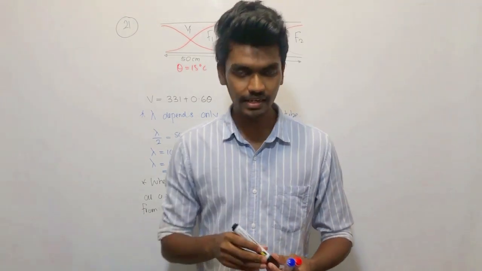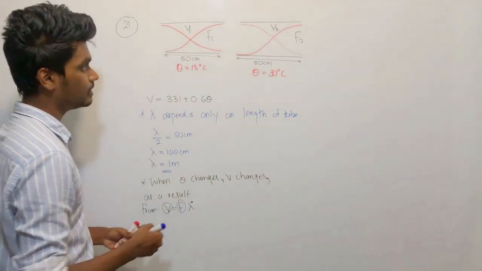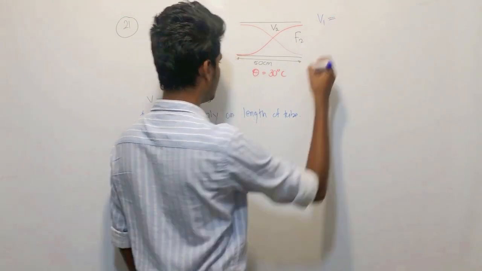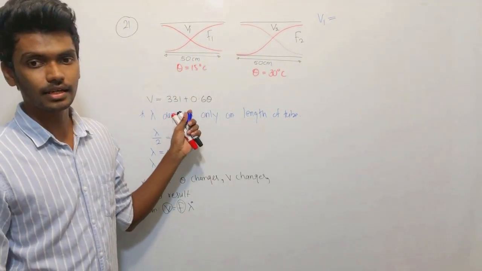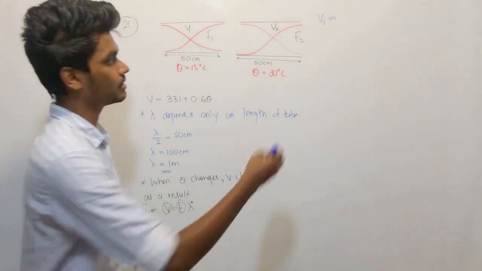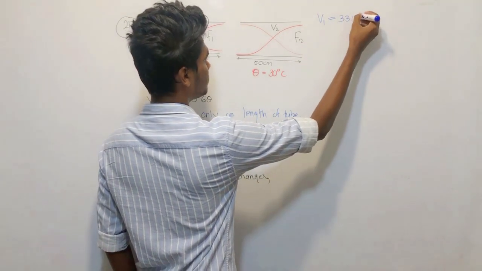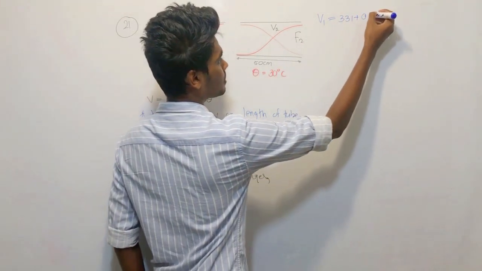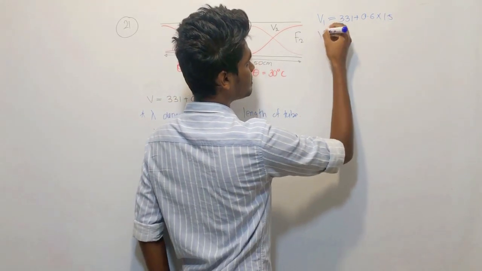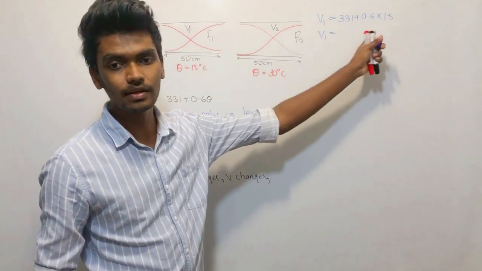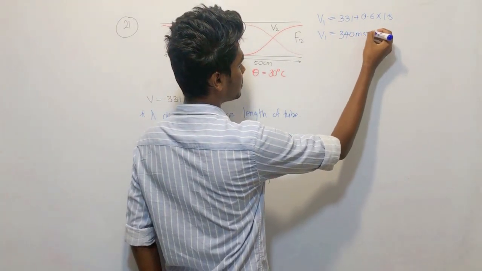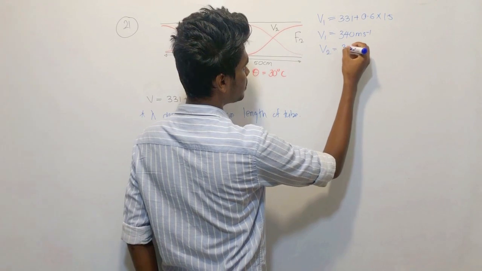So yes, let us find first of all v1 and v2. v1 is 331 plus 0.6 theta, where theta is 15 degrees Celsius. When you simplify, you will get 340 meters per second.